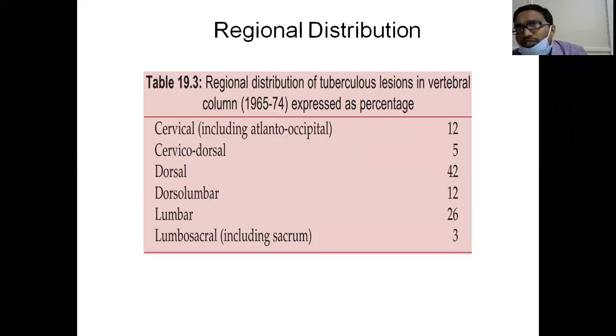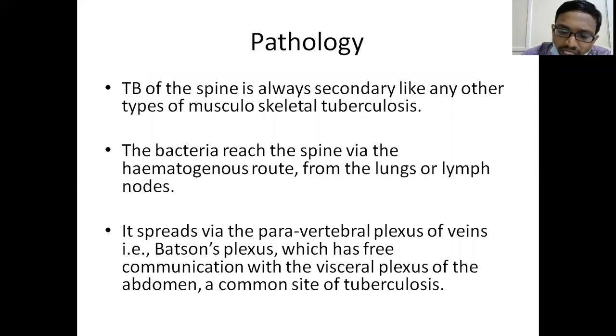Depending upon the site where the dorsal spine is involved, suppose it is involving D4, that means from D7 we see some neurological deficit, neurological problems like that. There are specific things which are done, but this table tells us that the dorsal spine is the most common involvement for spinal tuberculosis.